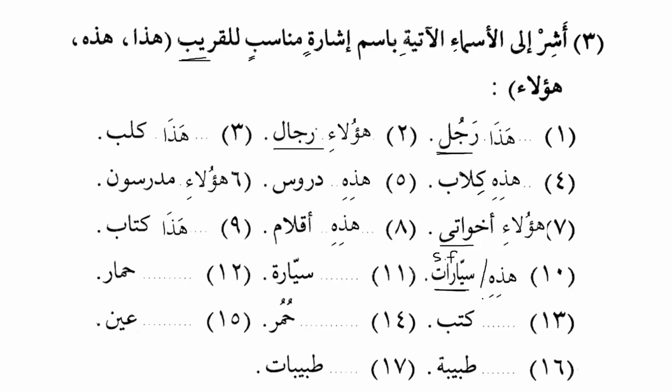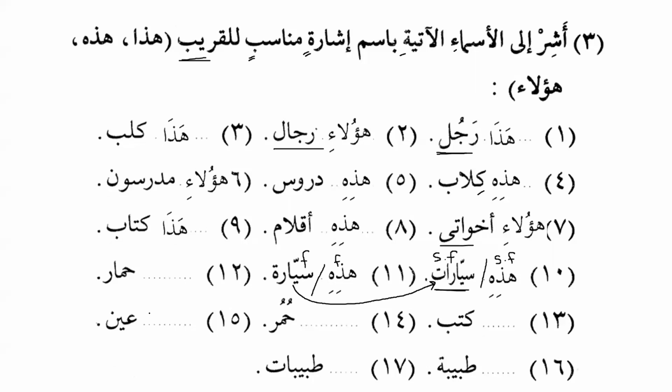So subject and predicate are equal in number and gender. Hadihi is used for singular and it is used for feminine. So that's why we will say hadihi sayyaratun. These are cars. What should we use for sayyaratun? We will say hadihi sayyaratun. This is a car. Now here we have hadihi because sayyaratun is feminine, and for the feminine we have to use hadihi. Sayyaratun is the plural of sayyaratun, and we know that the plural of irrational being is singular feminine. So that's why for both we have to use hadihi.